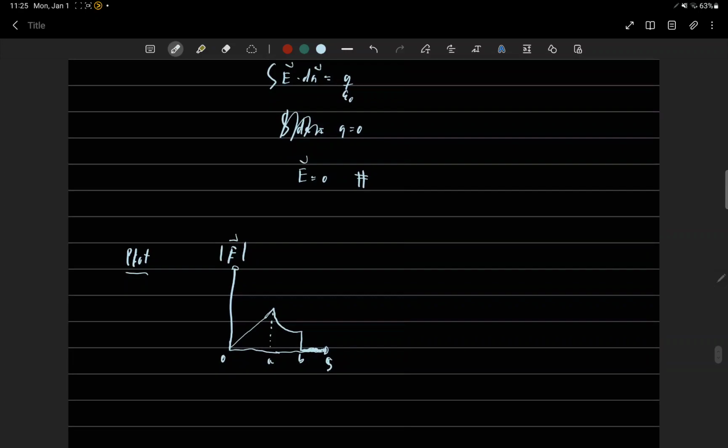And if we plot the graph, we will have the graph here. From 0 to a, it increases linearly.